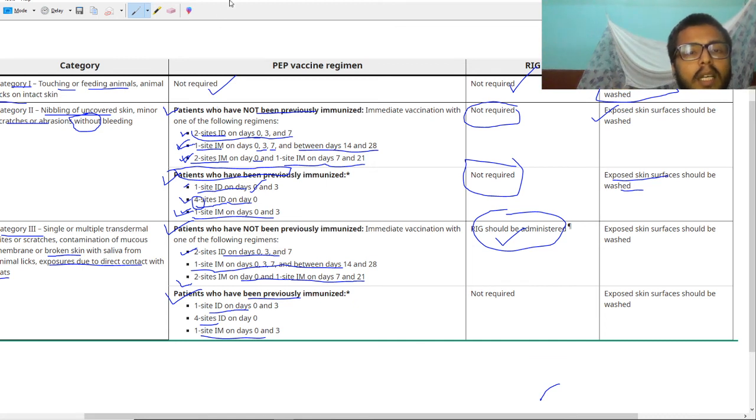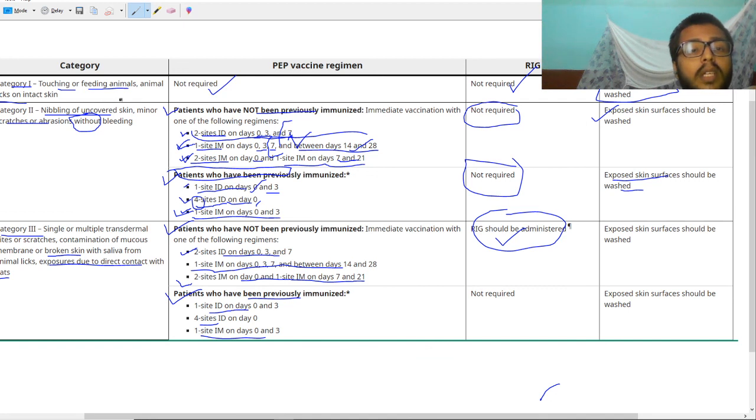So you can see here it is 0 and 3, but there is no extra day 7, day 14 to 28, or day 7 and 21. These are not required. Beyond day 3 there is no requirement.